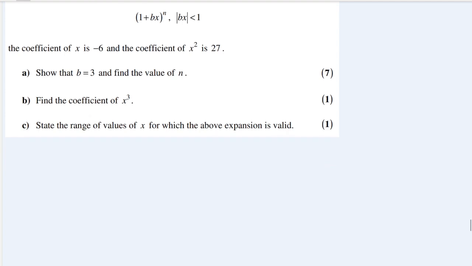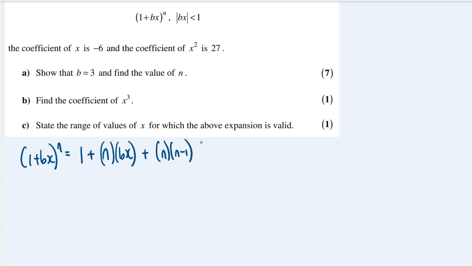Okay, so the expansion that we are given is that this binomial will equal 1 plus n multiplied by the bx term plus n minus 1 times by the bx term squared, and that's all over 2 factorial, which is just 2.